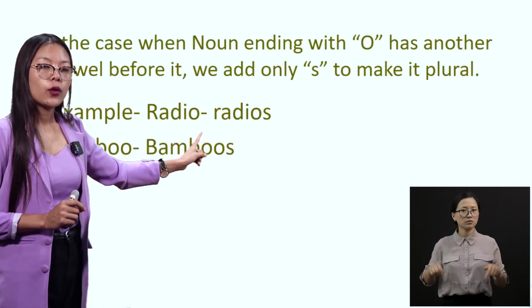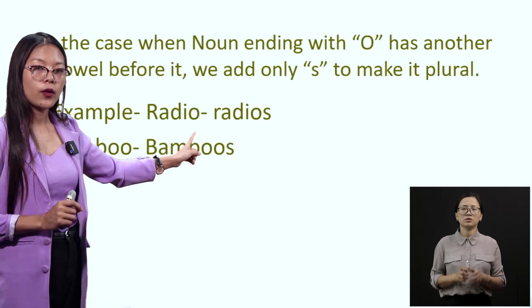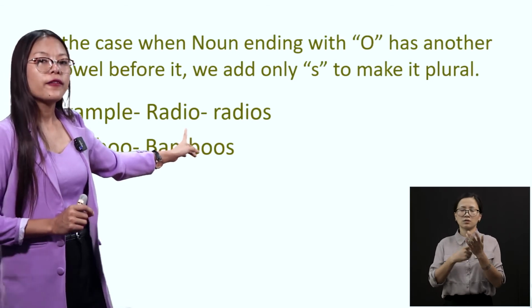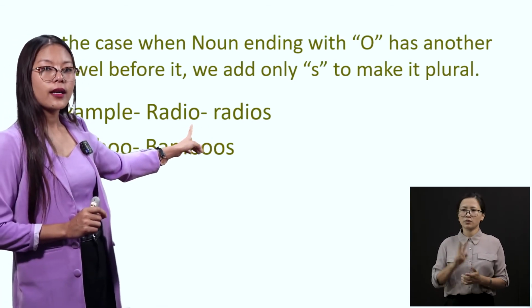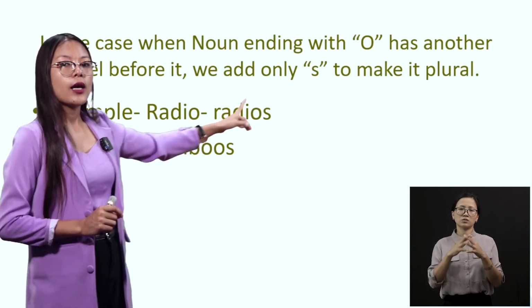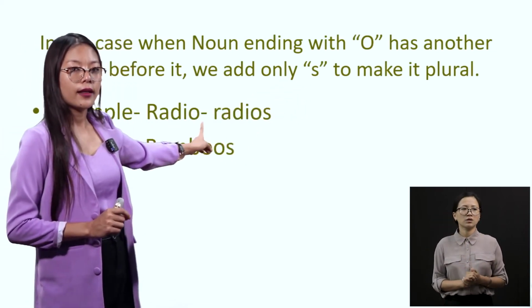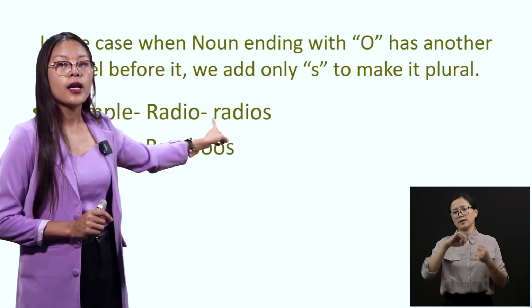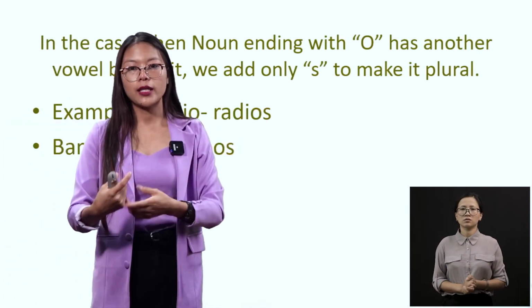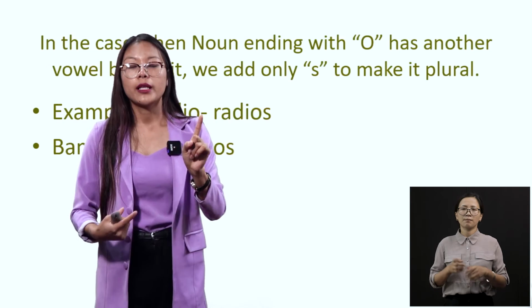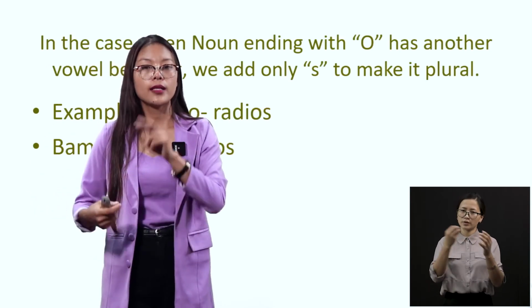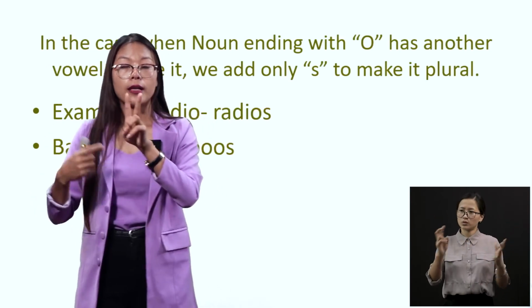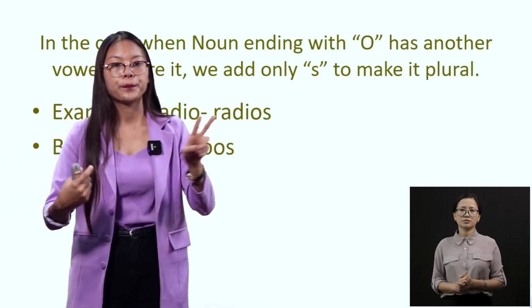I-O is a vowel sound. Since there are two vowels together, I will only add S to make it plural. If I say radio, there's only one radio. But if I say radios, that means I have more than one radio. And radios is plural, okay?